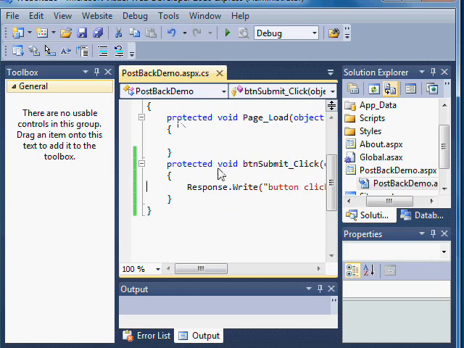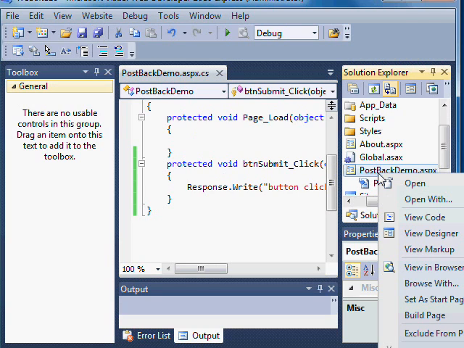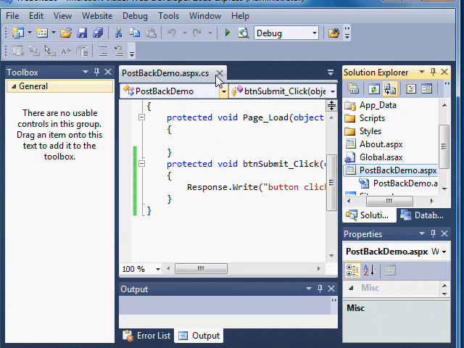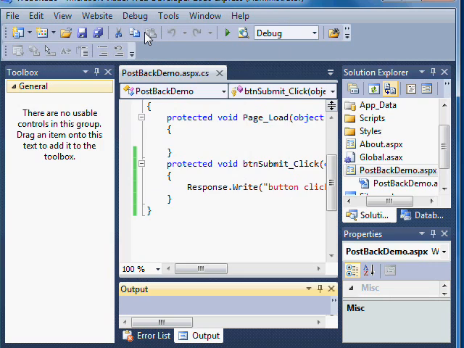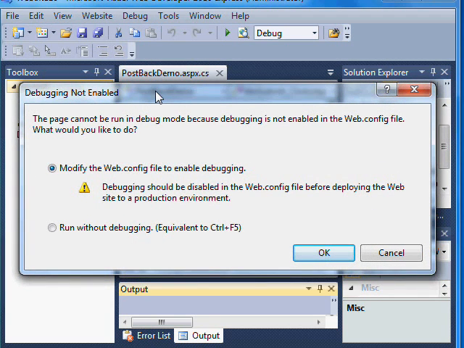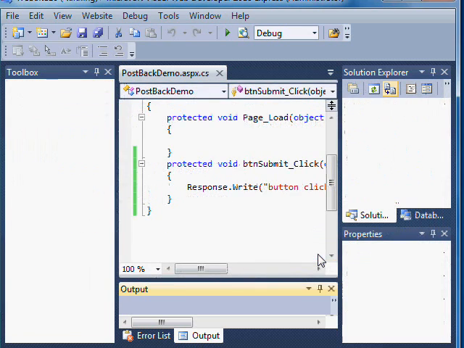And then I'm going to save my file, and I'm going to right click my web file and choose set as start page. And now when I go to the debug menu and choose start debugging, I can interact with my page. Now this is just a routine command that comes up to enable debugging. This always happens in Studio, and we can choose to modify the config file to enable debugging and choose yes, and then our page will load.